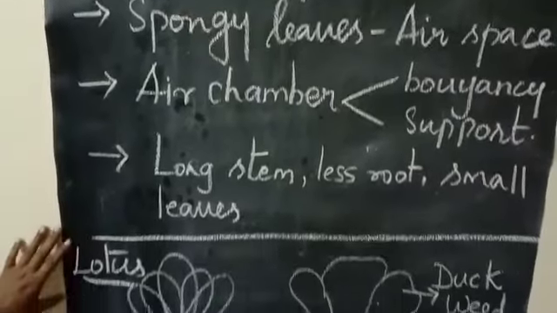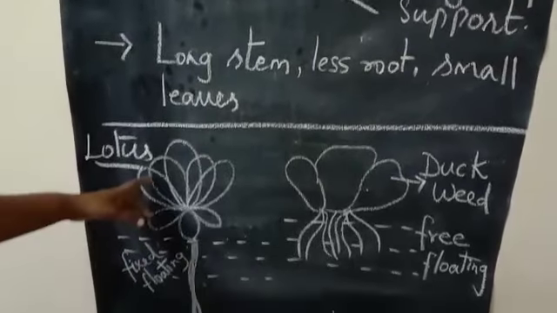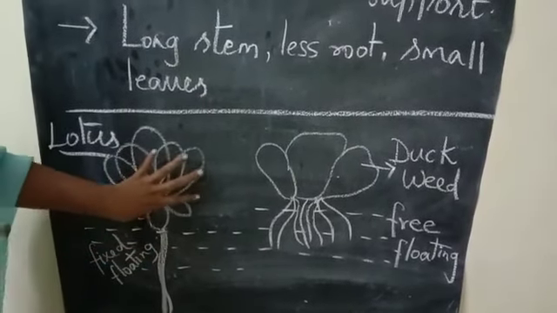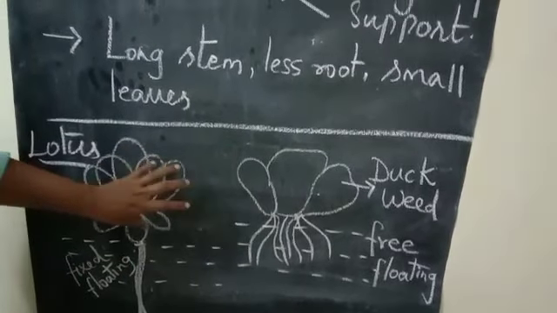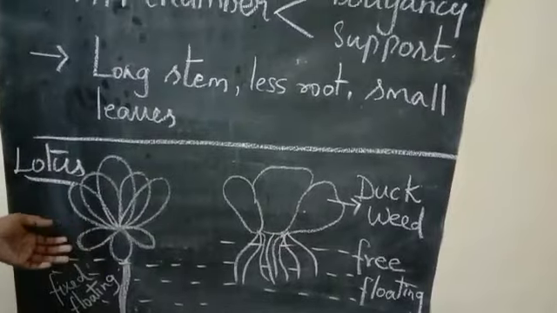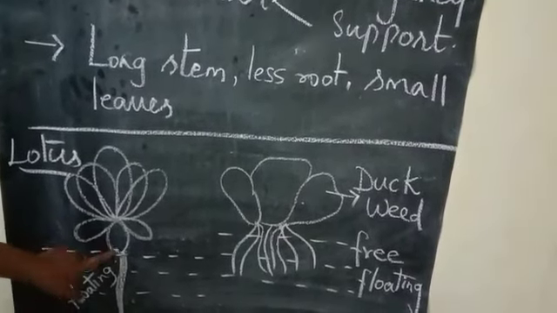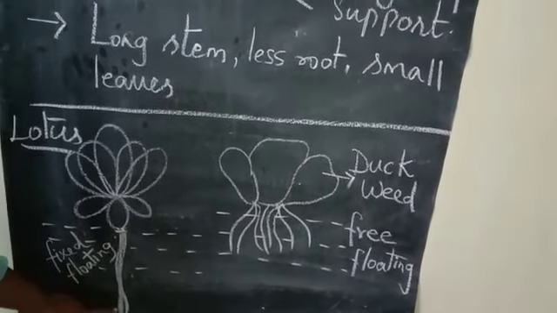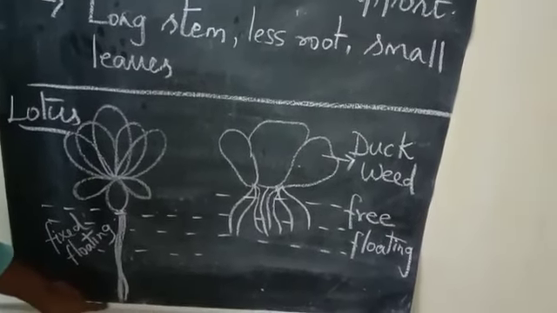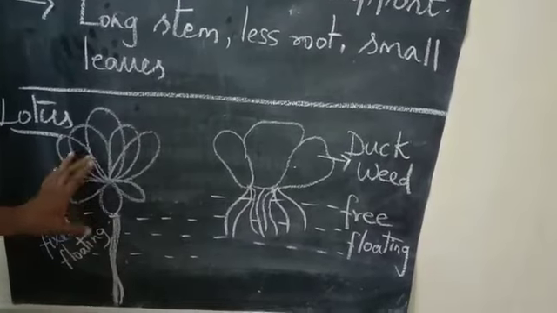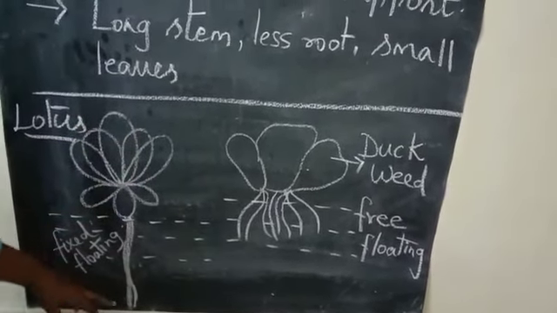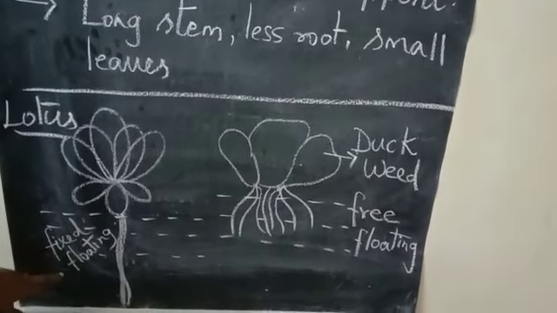And next, if you see the fixed floating, for example I have drawn a lotus. What will happen? The plant will start floating. The flower will float on the water. Even the leaves you can see floating on the water. And the root, if you see, it has a lengthy root. It has a lengthy stem, and the roots are fixed to the soil. Okay, this is the nature. It seems to be floating, but it will not float because it is fixed to the soil. So it is called fixed floating.